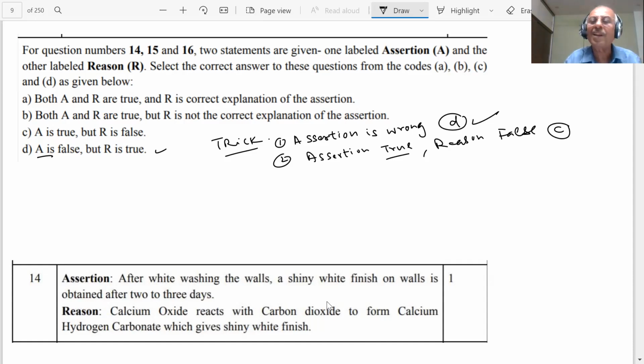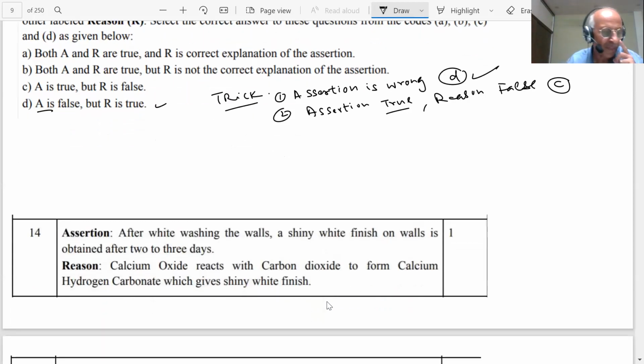Only problem will come in A and B. That is where we have to think. Let us see the questions now. So if assertion is wrong, then simply D is the answer, no issue. Assertion is right, reason is wrong, the answer is C, no problem. But A and B are the choices where we have to think, student. Let us see question number 14, student.